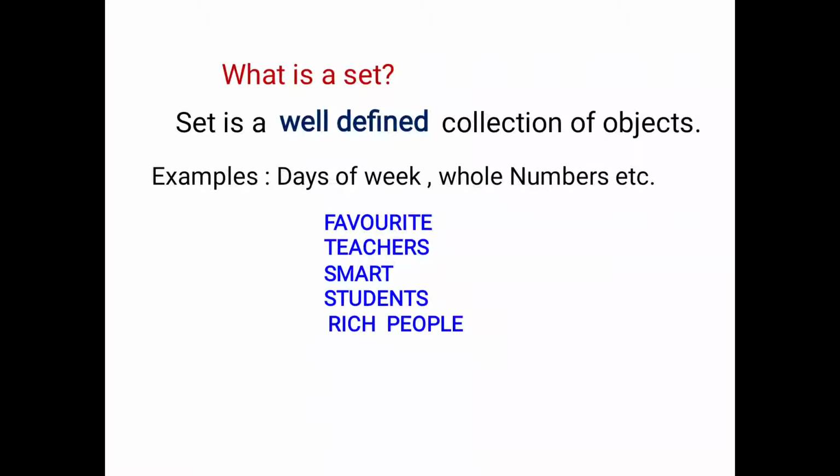Again, I'll say answer differs from person to person. We are not going to get a fixed answer. Therefore, we conclude this is not a set. Next is happy people. Again, we cannot measure happiness. That's why we are not going to get the same answer. So these all are examples where you can say they are not a set.